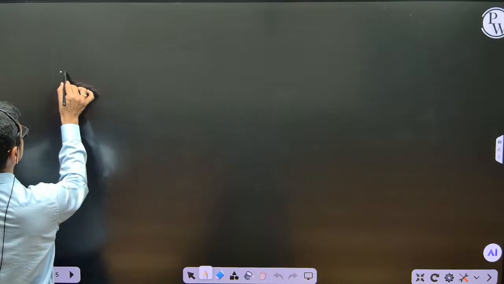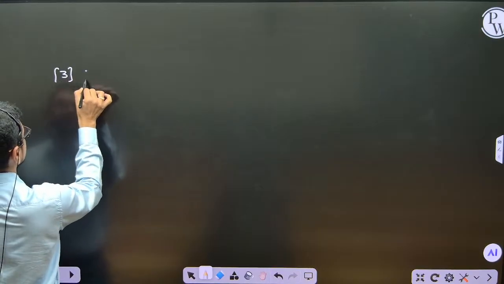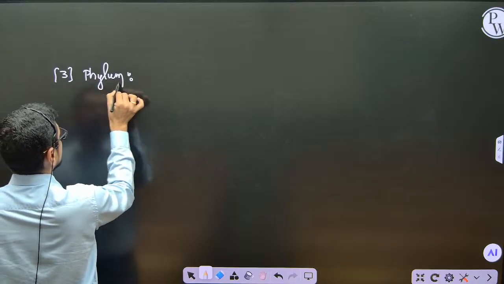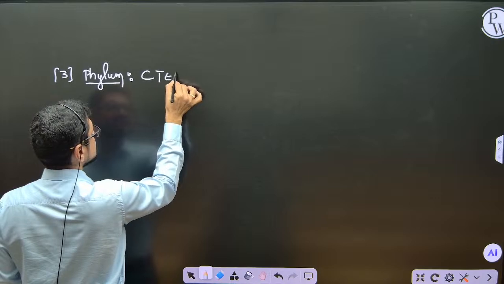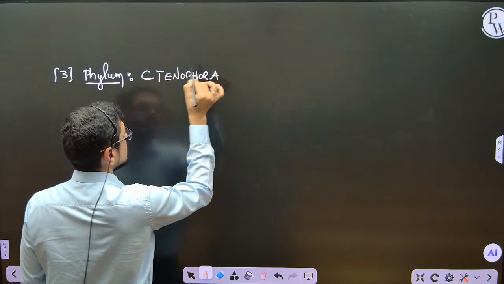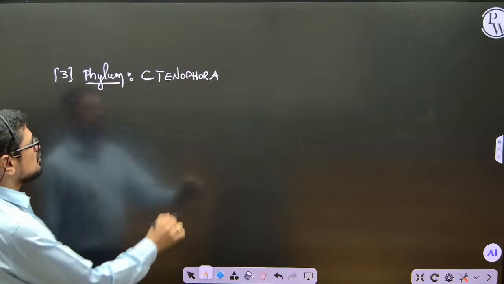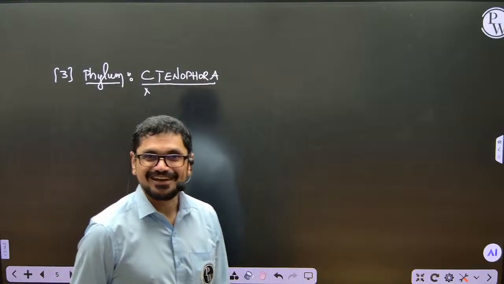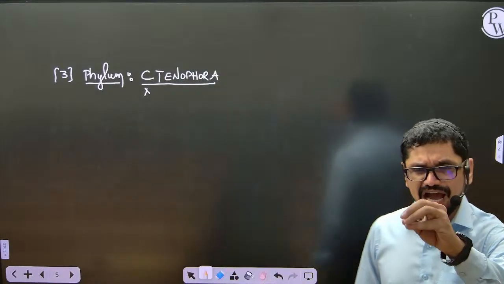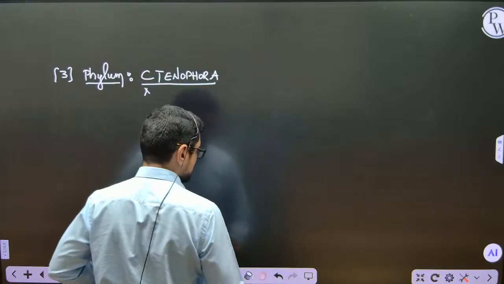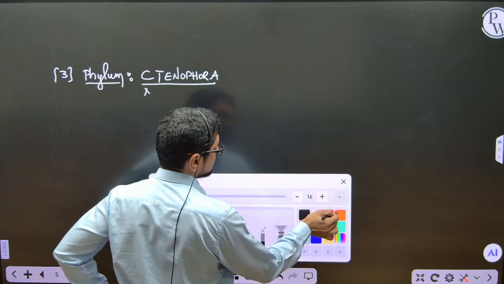I will take the third phylum here. The phylum Ctenophora. What is this Ctenophora? The C is silent, you shouldn't pronounce the C here, right? Like that in English, we have to pronounce some alphabets and we shouldn't pronounce some alphabets. Ctenophora, let me show you how the animal will look.